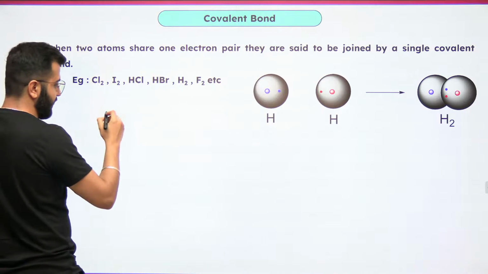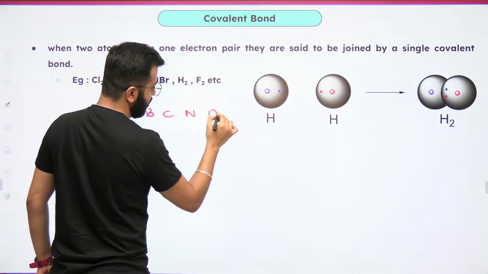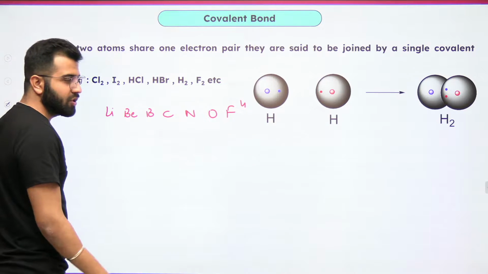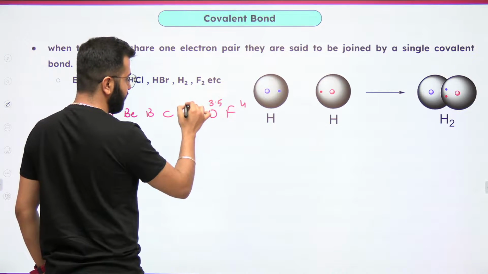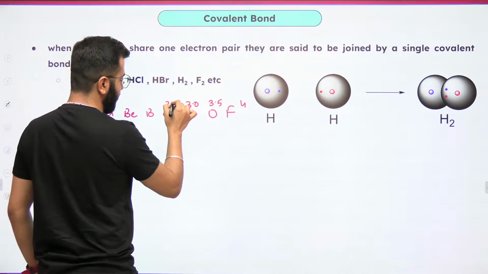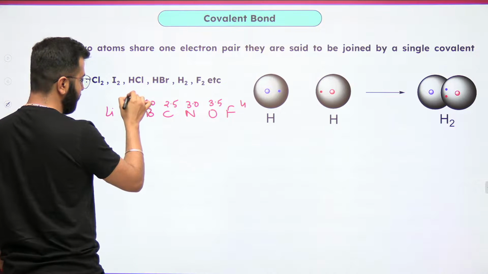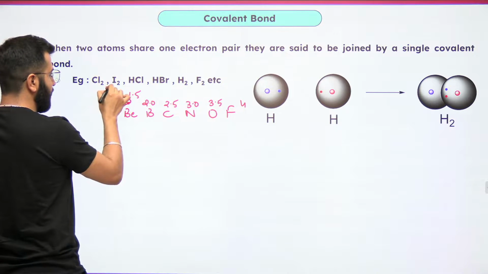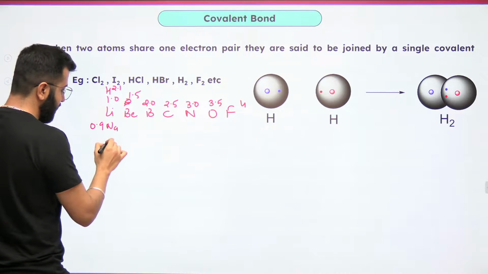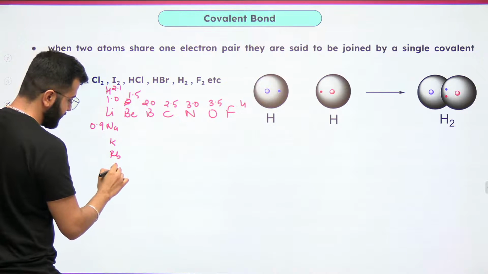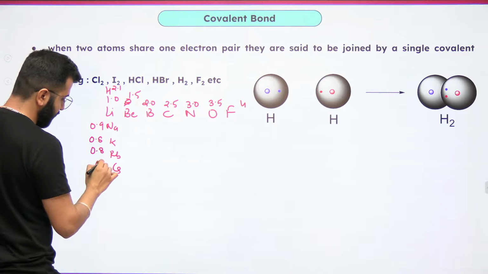Write the second period: lithium, beryllium, boron, carbon, nitrogen, oxygen, fluorine. Start with fluorine. It's the most electronegative element with a value of 4. Then 3.5, decreasing by 0.5 each time. Then 2.5, then ultimately boron with 2.0, then 1.5, and then 1.0. Hydrogen comes out to be around 2.1. Sodium comes out to be around 0.9. Potassium and rubidium around 0.8, and then cesium 0.7.